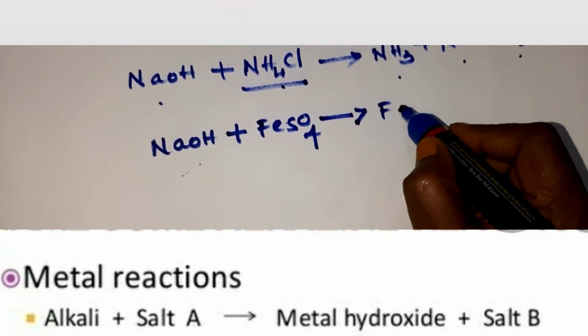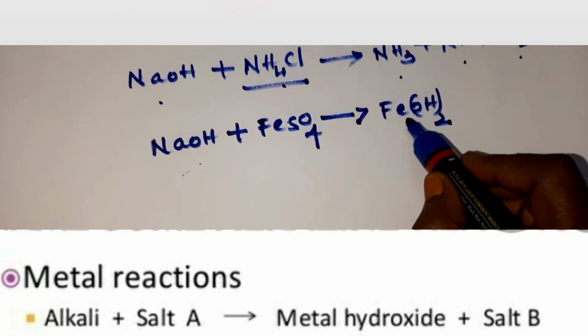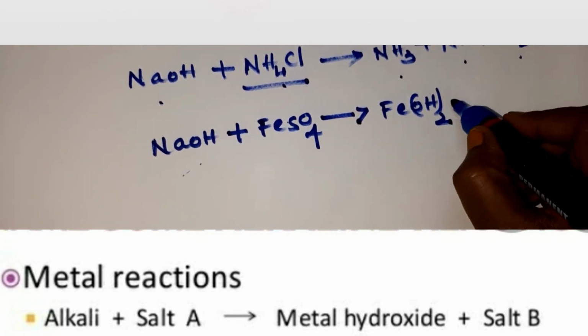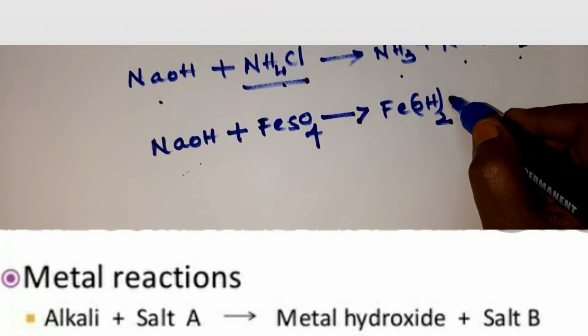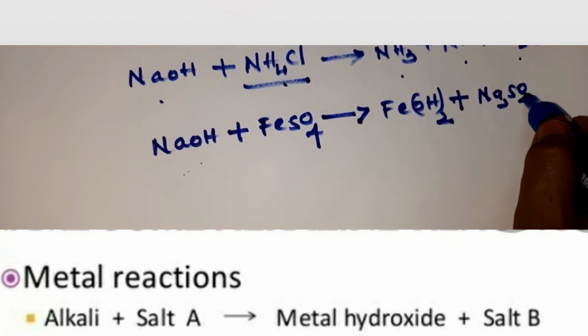So you get Fe(OH)2, iron hydroxide, and one more metal salt, that is Na2SO4, sodium sulfate.